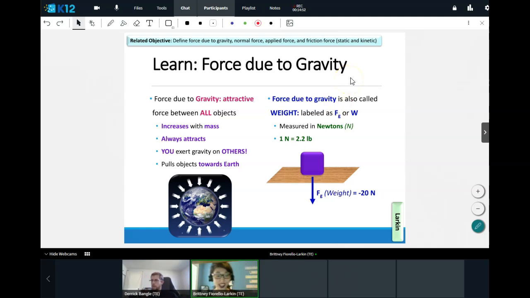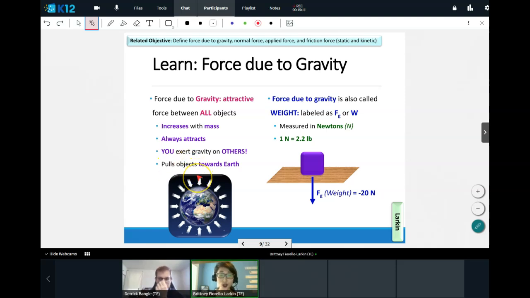And pointer, hint, this means that you are actually always attractive. So if you're ever feeling bad about yourself, remind yourself that you are always attractive because you have a gravitational force. Go ahead, give me a smiley emoji in the chat box if that makes sense. Everything with mass has a gravitational field.